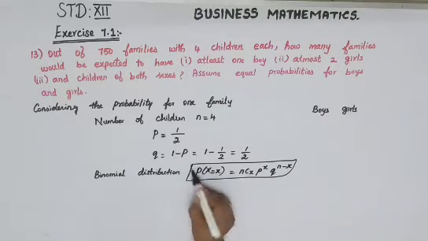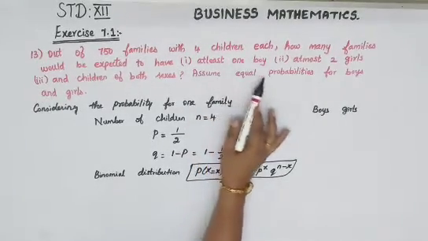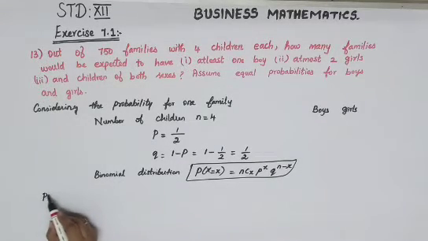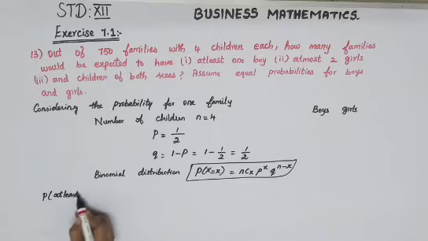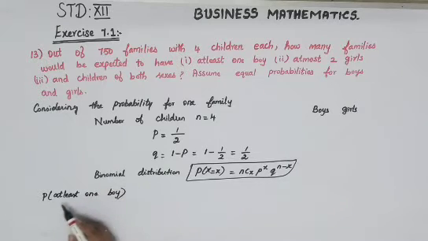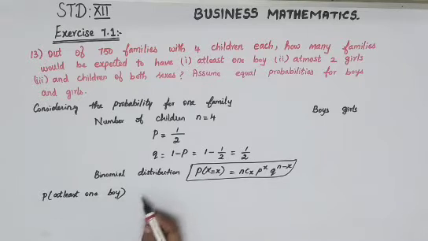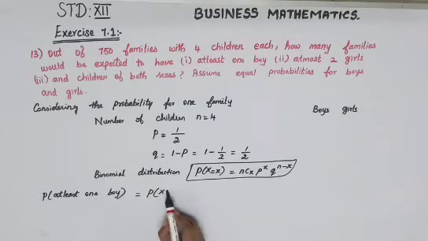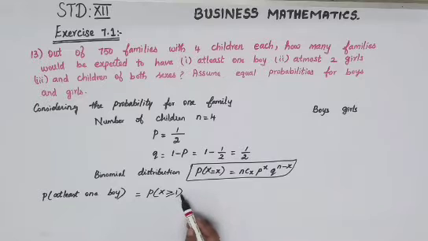Your first condition is at least one boy, so the probability of getting at least one boy, minimum one boy. You can write it as probability of x greater than or equal to 1, but up to 4 you will have to go: 1, 2, 3, 4. So 4 subdivisions you would have to do.